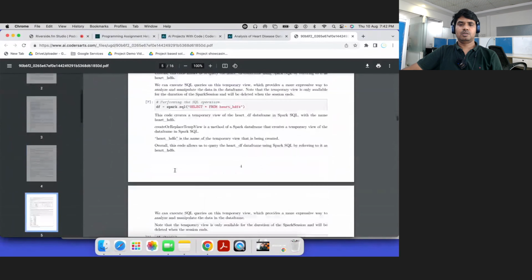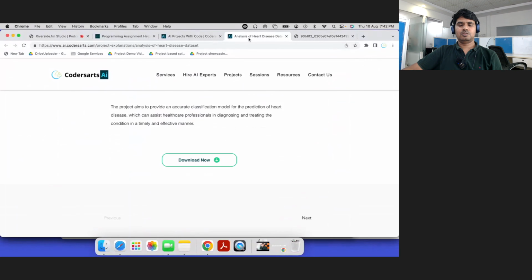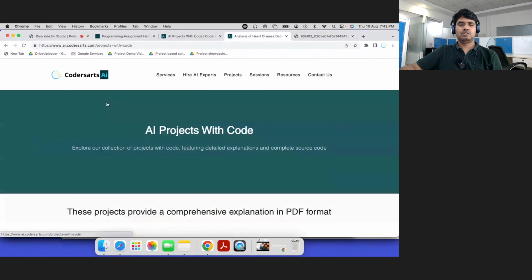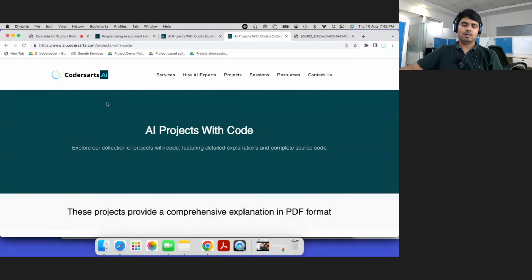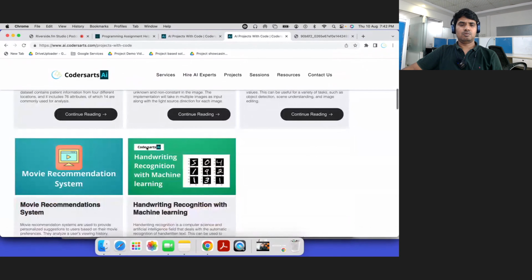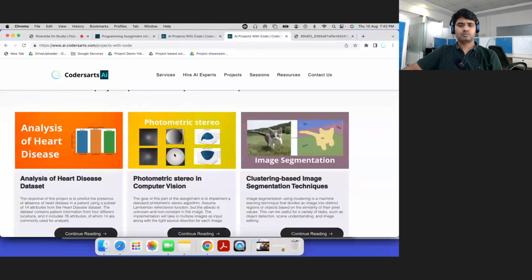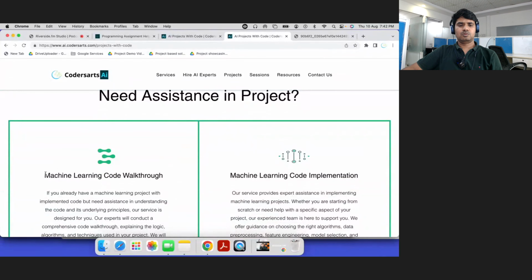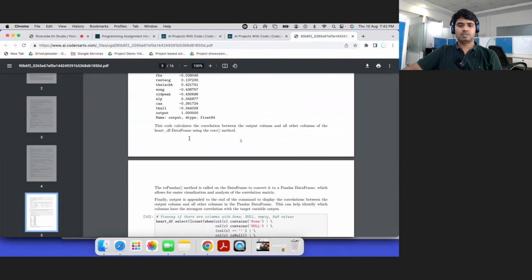So we are also offering this in this format, you can download it and learn on your own. And if you need help with those things, like if you want to build something similar, or change some code, we can help. We can help in two ways. We can also provide a machine learning walkthrough, if you need to understand the whole project.